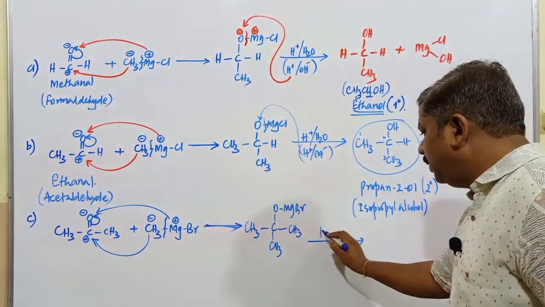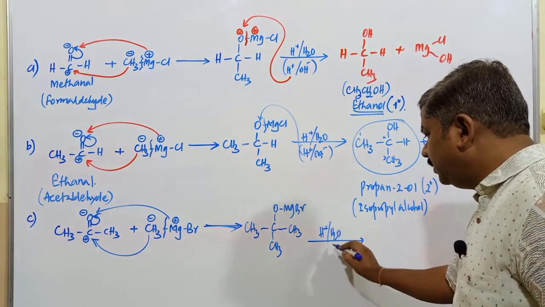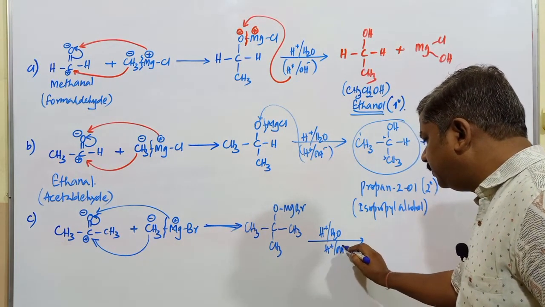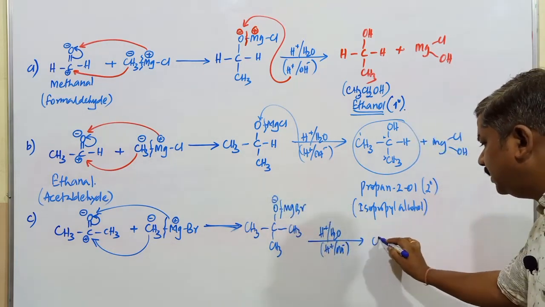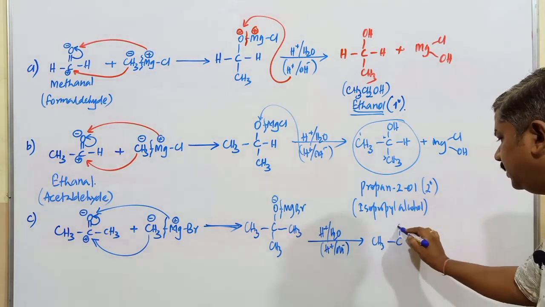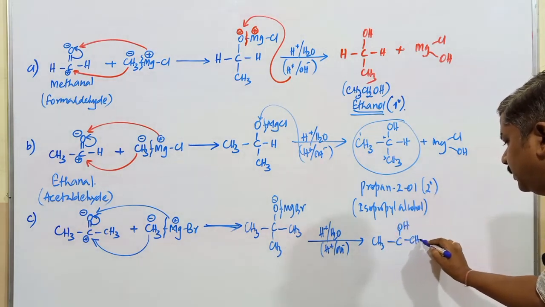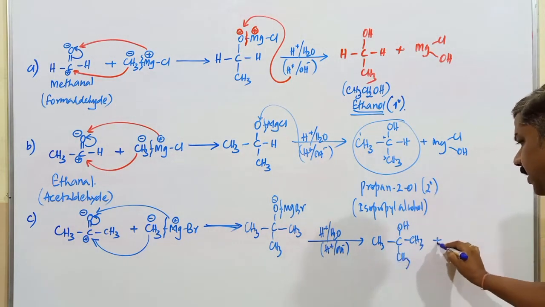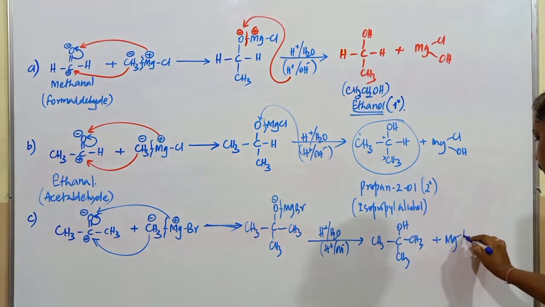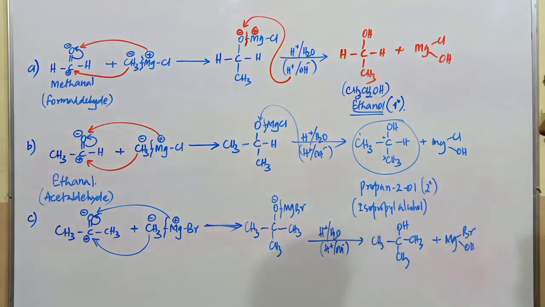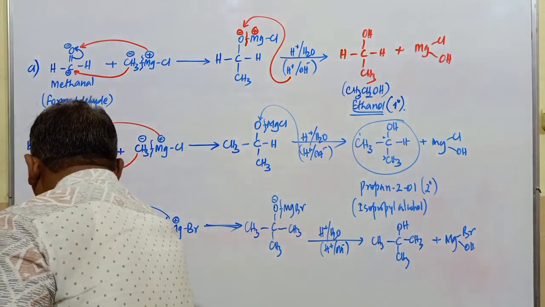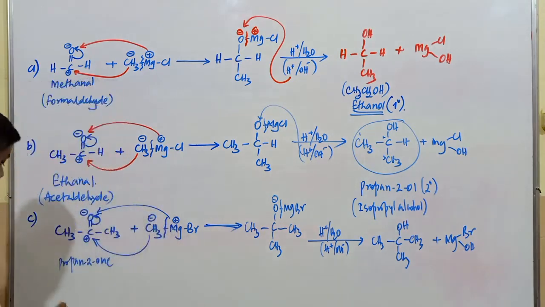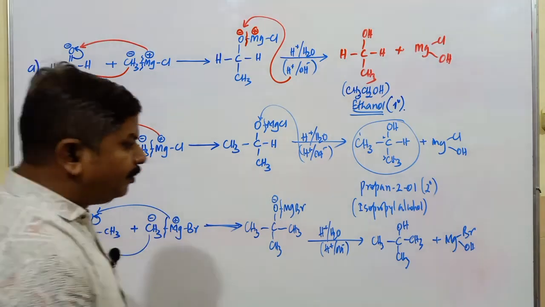When this molecule undergoes hydrolysis, H plus and OH minus ions will be present. H plus attacks this one because cleavage of that group takes place. We get CH3, C, OH, CH3, CH3, plus Mg, Br, OH. The starting compound here is propan-2-one, whose common name is acetone. What is the product obtained here?